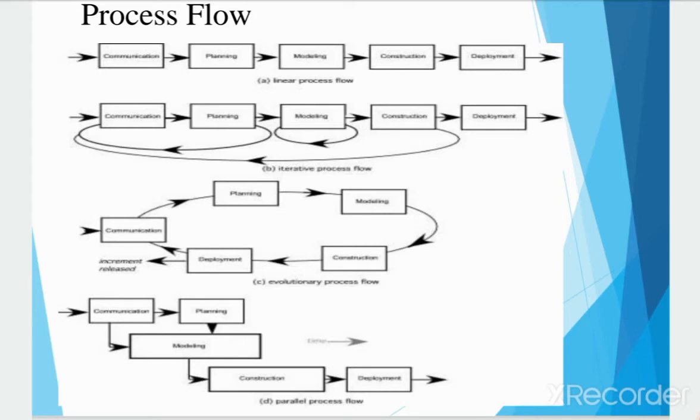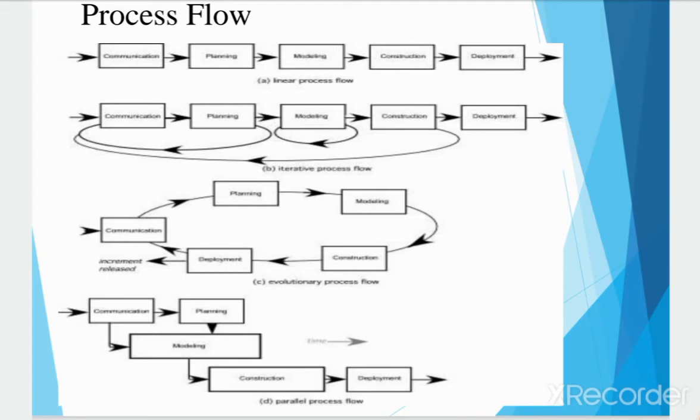Next could be the iterative process flow, that is there is an iteration between the communication and the planning, that is again you gather the information from your customer and again you do the planning. There are multiple times you design your product. After the construction, again you communicate with your customer, to check whether your design or the code implementation satisfies your customer requirements or not.